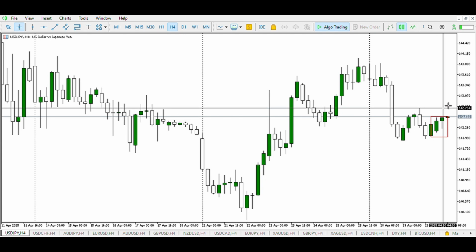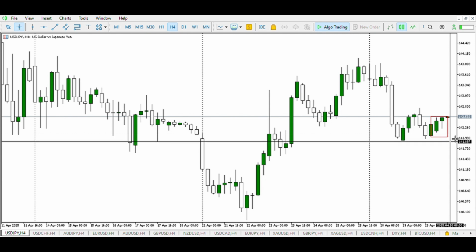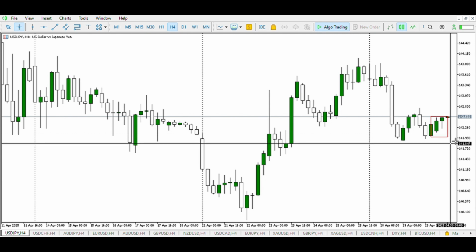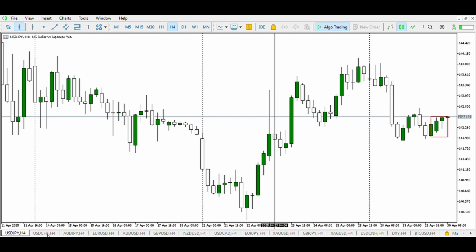With a stock of buy orders, so we can expect the sellers to break the high of the Asian session, grab liquidity, and induce buyers to take more positions, manipulate them, and distribute price to the downside, breaking the low of the day, breaking the low of yesterday for the US dollar to weaken against the Japanese yen.